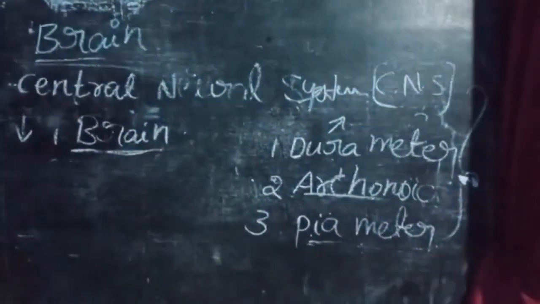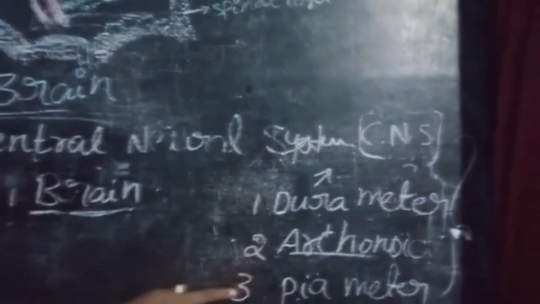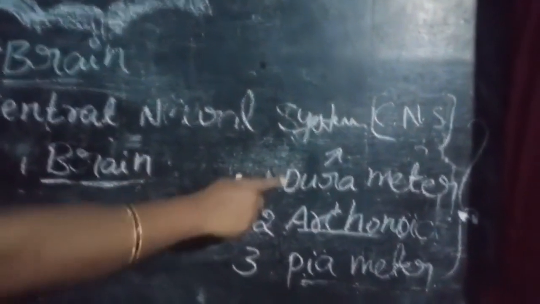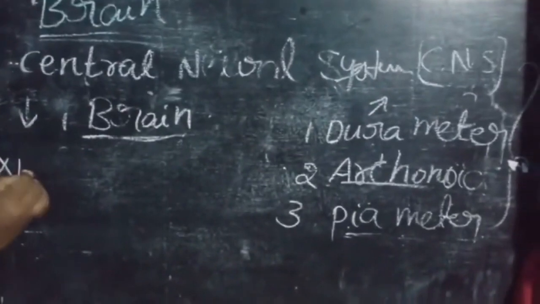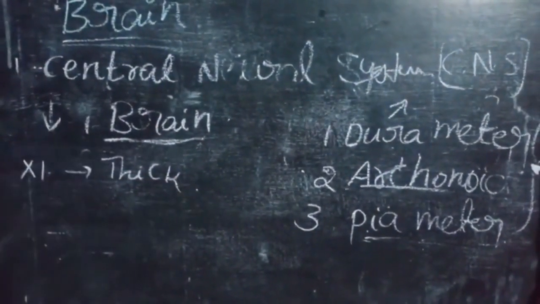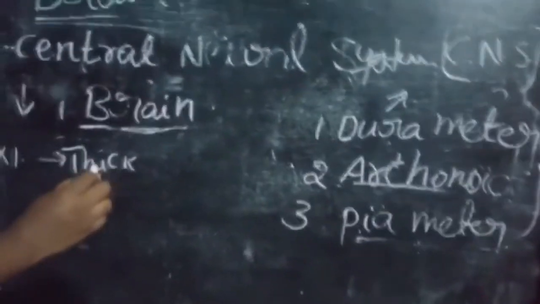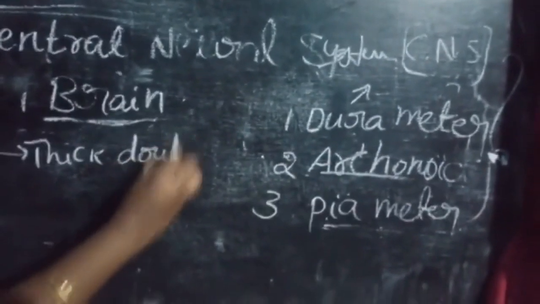Once again, the brain is covered and protected by three membranes. First one is dura mater, thick and double layered.